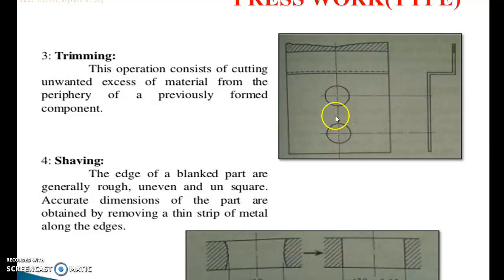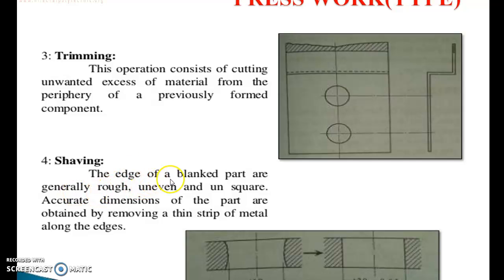If you see this slide, these are the extra pieces which we excluded from the parent material. Now let us discuss another operation, shaving.